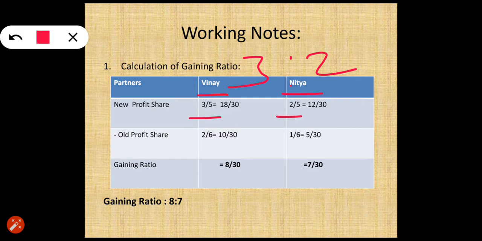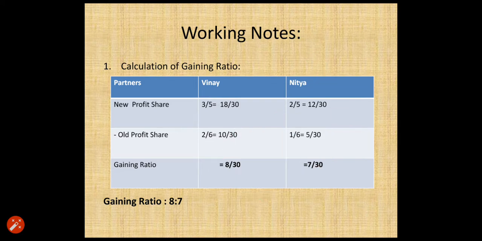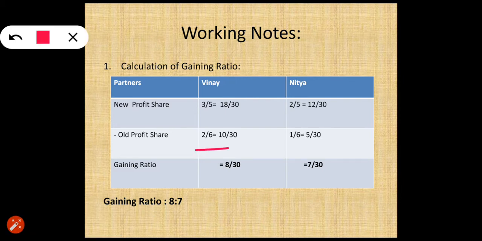And their old profit sharing ratio as per the question was 1/3 and 1/6. To make the denominator the same, you have multiplied the share of Vinay by 2, so that you get the same denominator, and thus the old share of Vinay is 2/6 and that of Nitya is 1/6. Now to calculate the gaining ratio, subtract the old ratio from the new ratio.